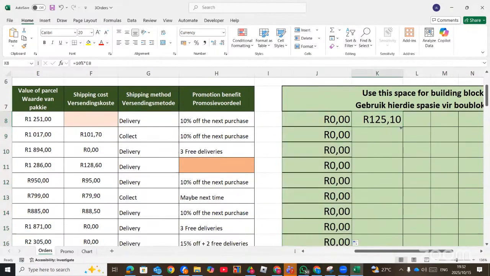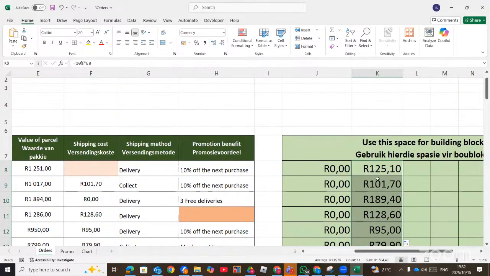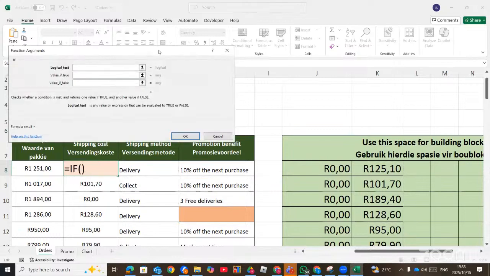After getting the answers for each criteria, this is when the value is less than 1,005, and here when the value is more than 1,005. So we're going to put our if statement here. Equal sign if, or you can even use ifs. Equal sign if. Click on Fx.